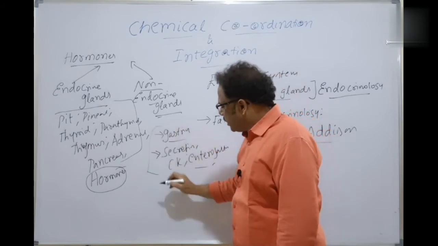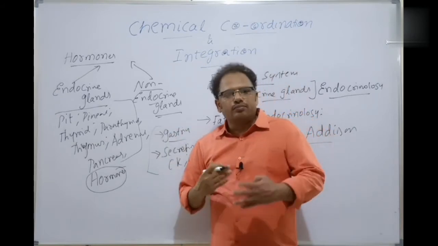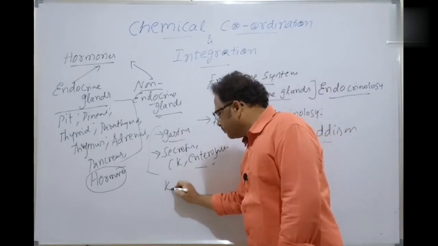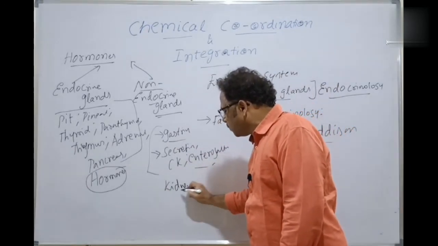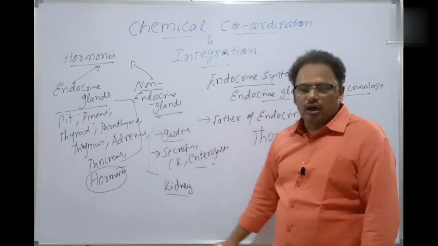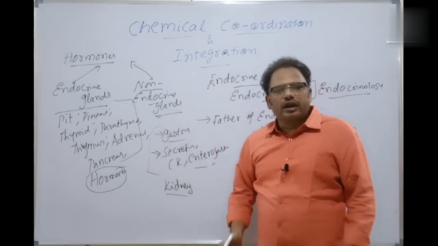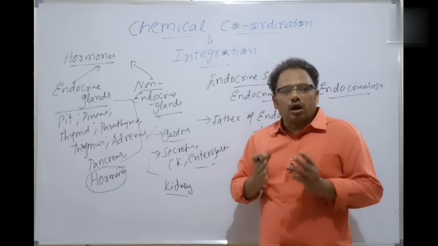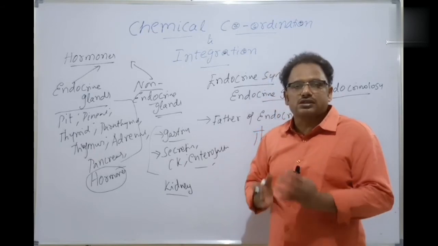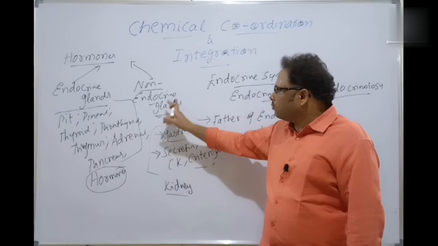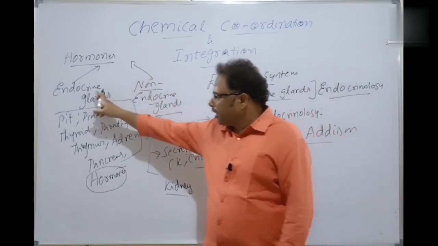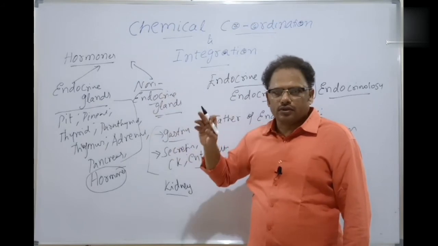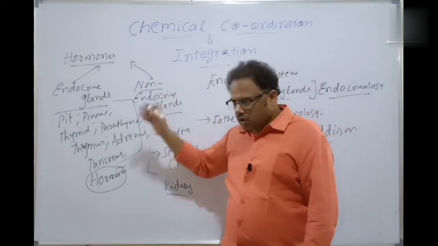Another example is the heart, which also releases some hormones, factors, and also the kidney. The kidney releases erythropoietin. But the stomach, duodenum, kidney, liver or heart are not endocrine glands. Nevertheless, they also release hormones. So the hormones are released by endocrine glands as well as non-endocrine glands.